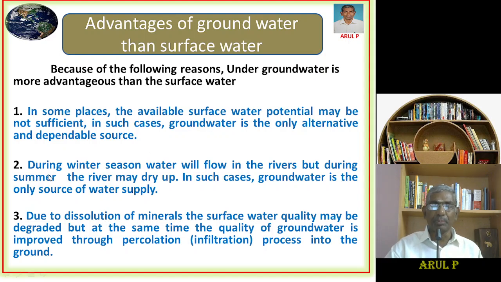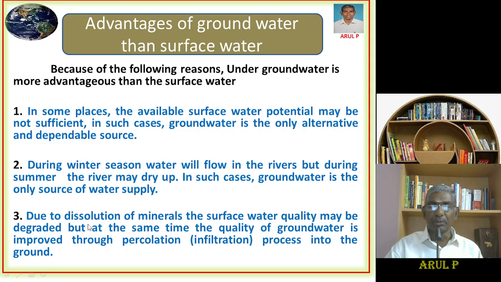Point number two, during the winter season water will flow in the rivers, but during summer the river may dry up. In such a case, groundwater is the only source of water supply. During the winter season, we can tap water from the river. But in the summer, what happens? The river may dry up, so we have to depend only on the underground water in that region.